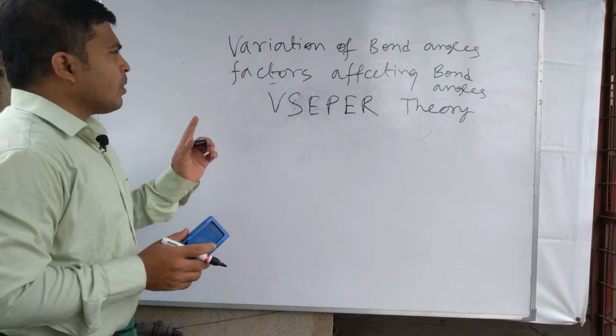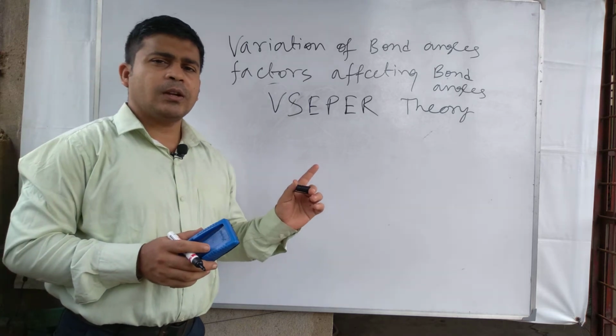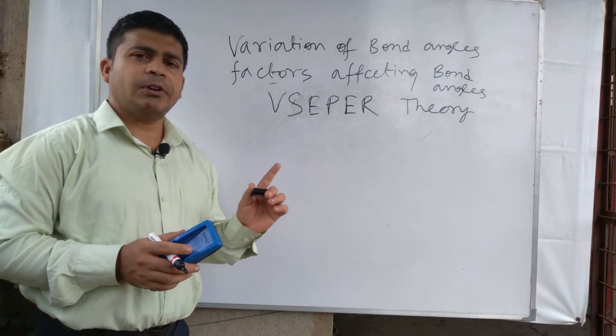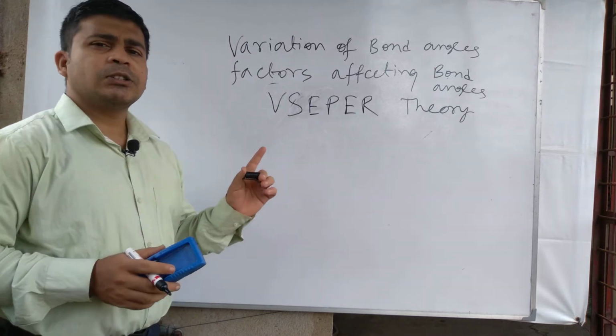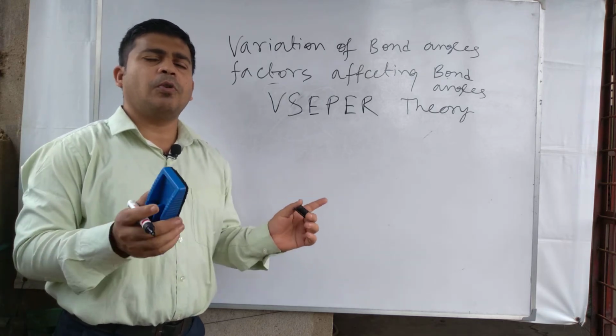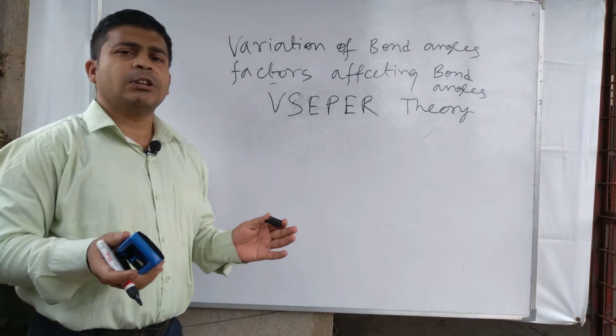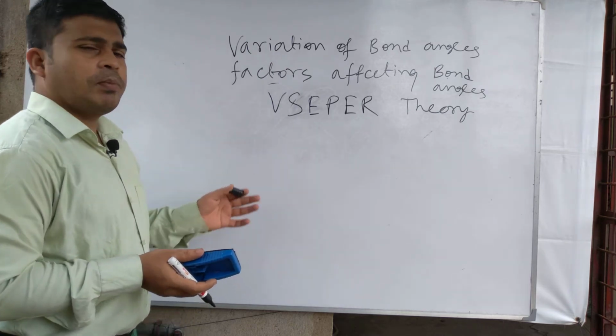Bond angle might be changed due to the repulsion between lone pairs and bond pairs.